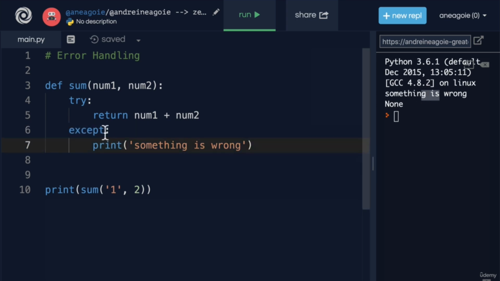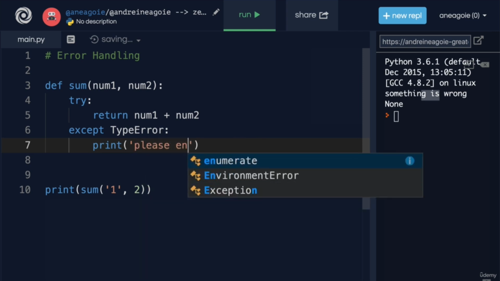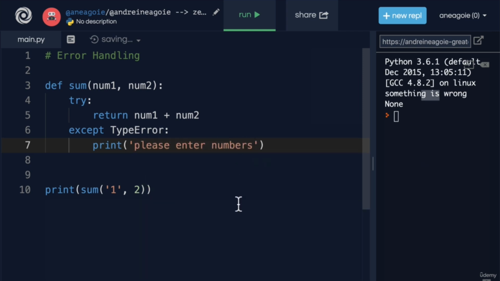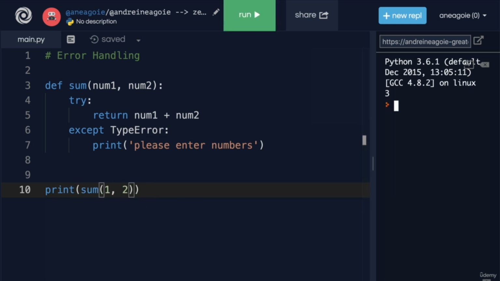So a good practice is to always catch these errors based on a specific exception. This way, you know what the error is and you can be more descriptive. So here we can say type error, and for this type error, we can just say, please enter numbers. So if I run this, I get please enter numbers. So now, all right, my error is more descriptive. I should fix this and make sure that I enter numbers.